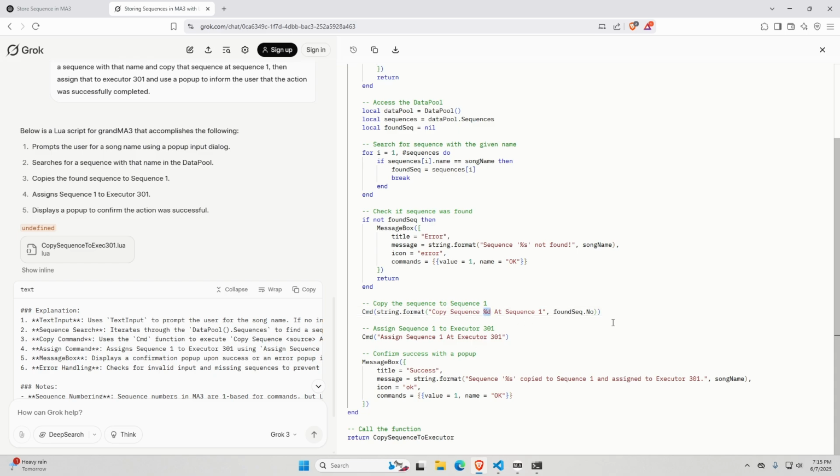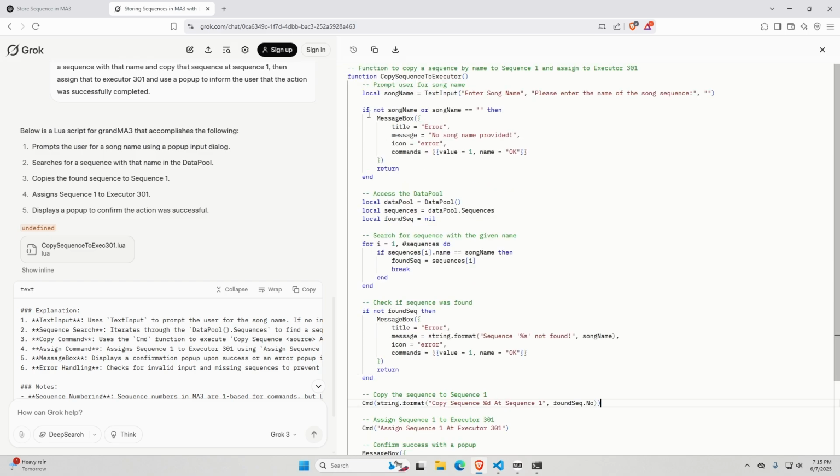It's because of this. I don't do it that way. It should work just fine with the way ChatGPT was doing it, but this found sequence.number, I'm impressed that it got that correct, but that does look correct. So then we assign it. Success. The sequence was copied to sequence 1 and assigned to 301. And again, an advantage with this one is that it actually does the function stuff correctly.